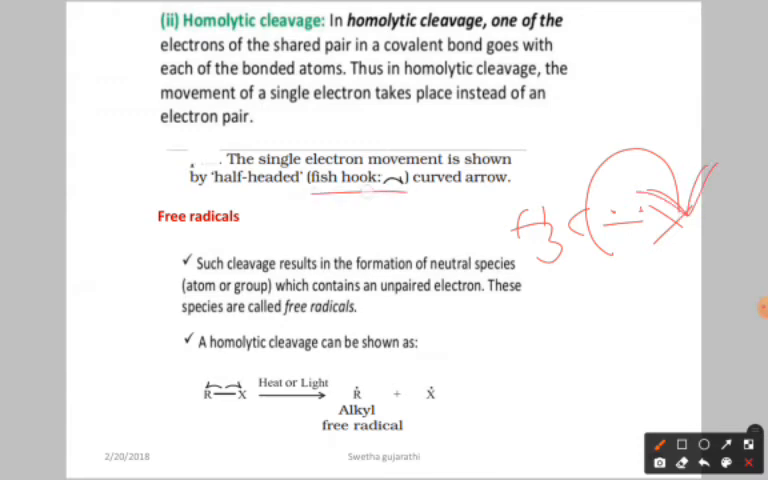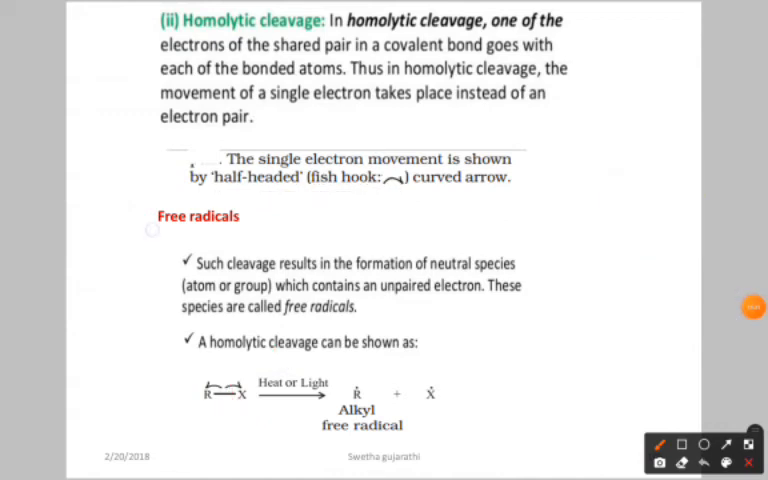Now in homolytic cleavage, you have to show it with the fish hook or half-head arrow. Just now I will make a correction, I showed it like this, this is wrong. You have to show homolytic with the half-head arrow like this, fish hook arrow. So it indicates that one electron is shifted towards this atom and the other electron is shifted towards that atom.